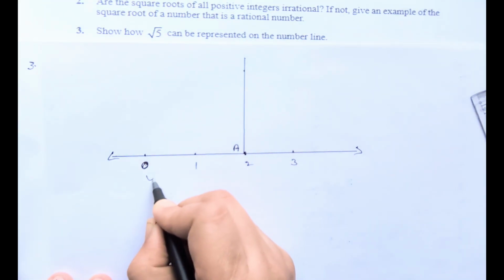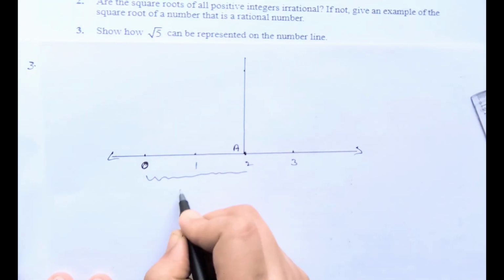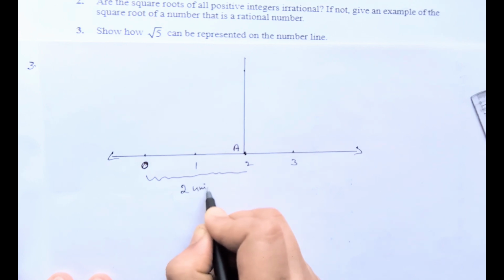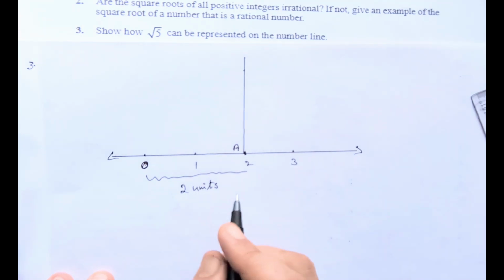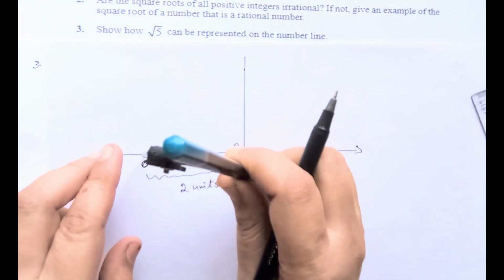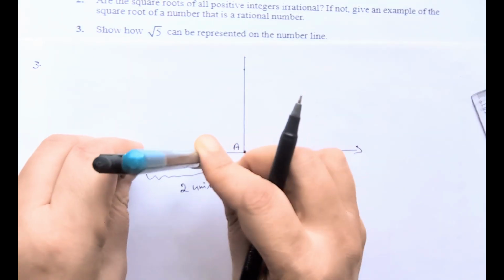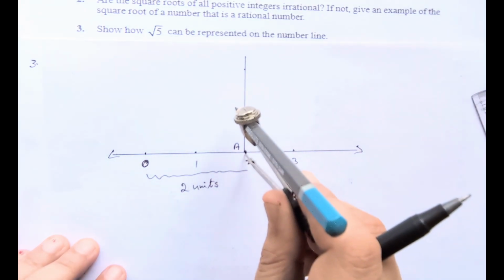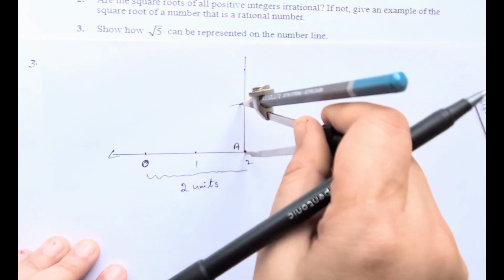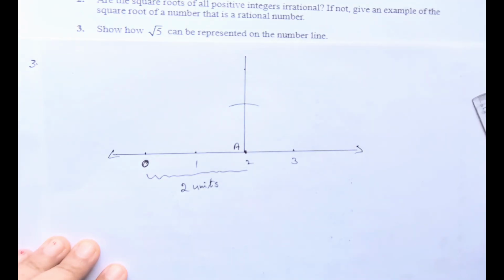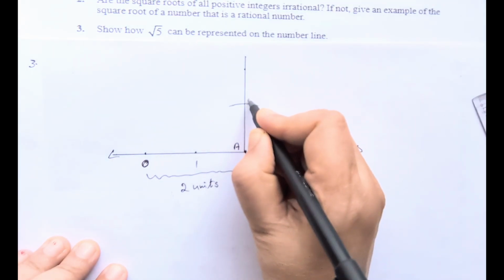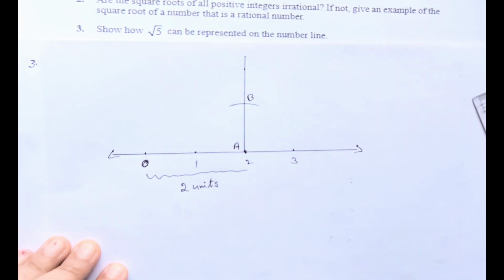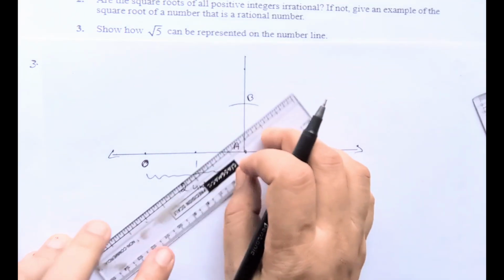Now what we have taken, OA, is 2 units, and to make root 5 we need 1 unit on top on this line. So take 1 unit in your compass, 0 to 1, and mark that same length from A on that line, and we can mark that as the letter B. Then join OB.